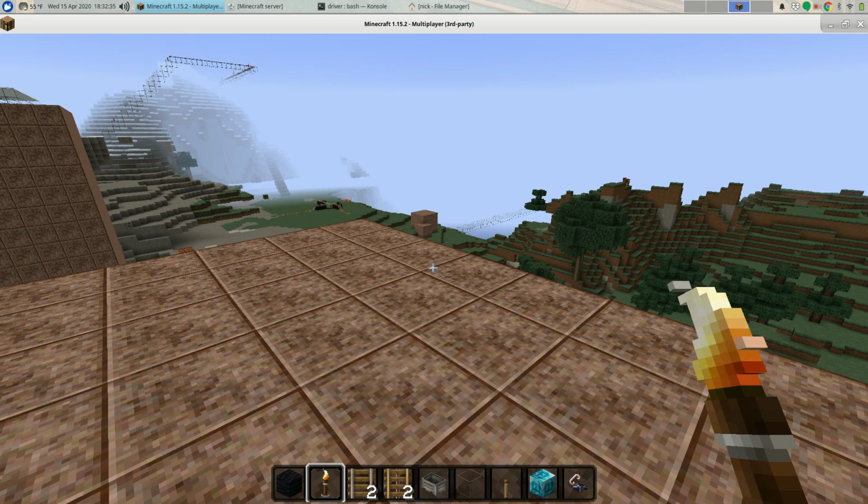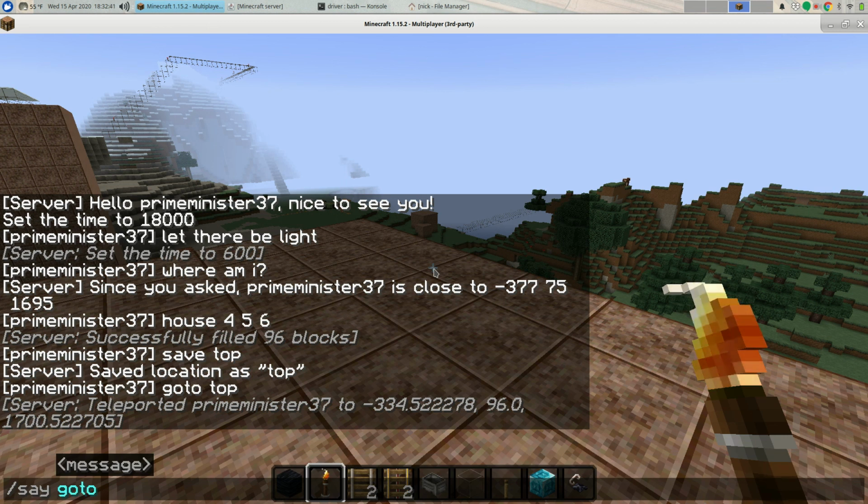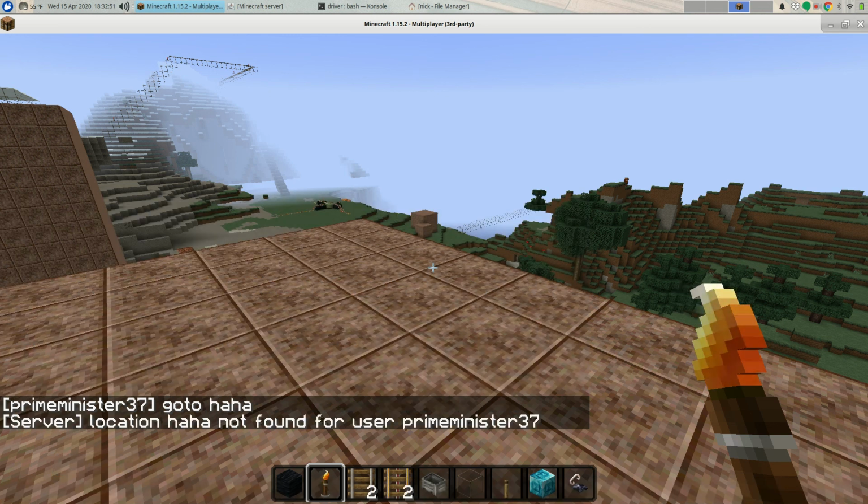These are not new commands, okay? I have not modded the server. I'm strictly using messages, right? Say, and you can put in a message. And I have code running that basically intercepts that message and then responds to it in a particular way. And if you try to go somewhere that doesn't exist, it'll tell you there's no such location for that user. And each user has their own set of save locations.